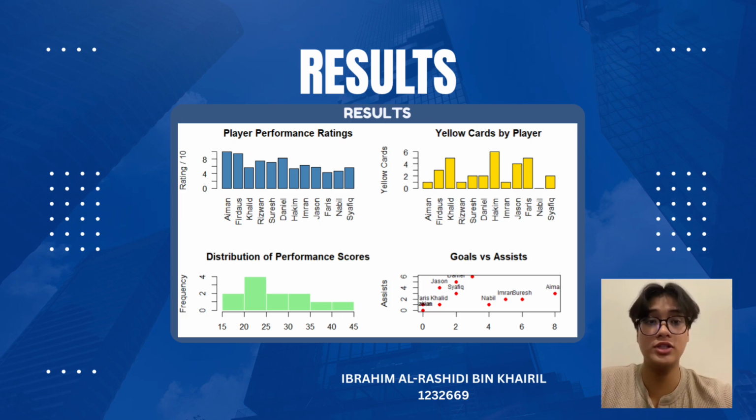Overall, in conclusion, this visualization transforms raw football statistics into meaningful insight. Together with the player classifications, disciplinary audit, and recommendations generated by the match field function, they can help coaches evaluate player performance, monitor discipline, and support better decision making in a faster and more systematic way.